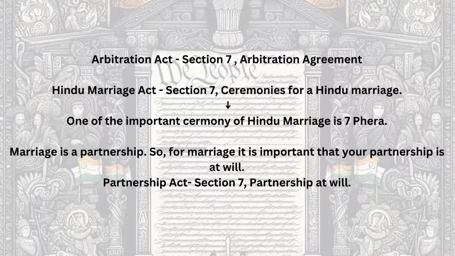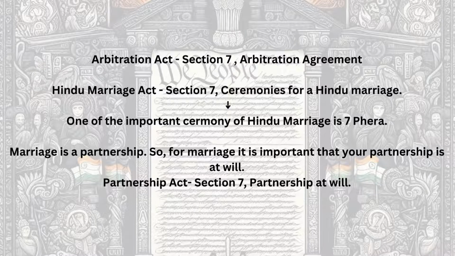Next, Hindu Marriage Act. To solemnize a Hindu marriage, there must be ceremonies performed. Ceremonies are one of the important parts of the Hindu marriage, which is mentioned under which section? Again, the answer is section 7. You can remember it with another trick, Sat Fera and section 7. Sat Fera is an important ceremony of Hindu marriage.